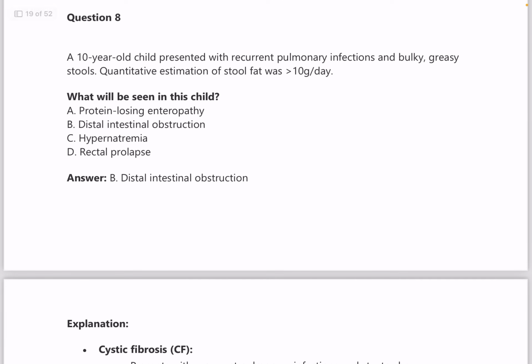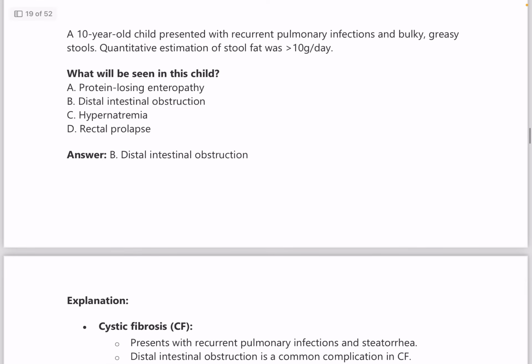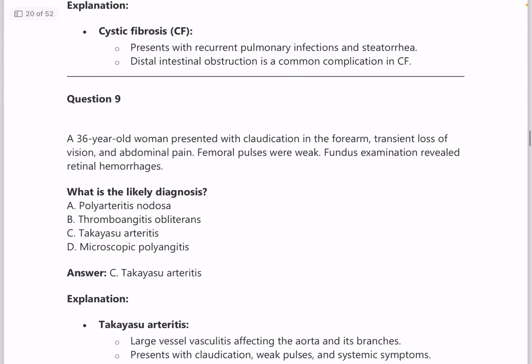A 10-year-old child presents with recurrent pulmonary infections and bulky greasy stools. And quantitative estimation of the stool fat was more than 10 gram per day. What is seen in this child? Answer is distal intestinal obstruction.